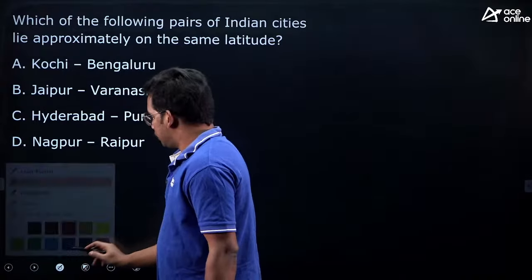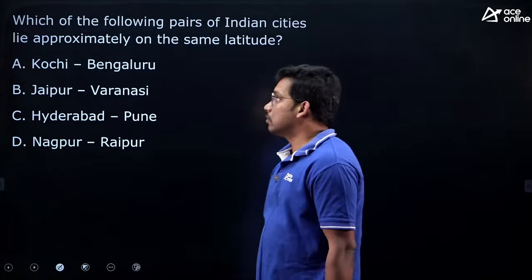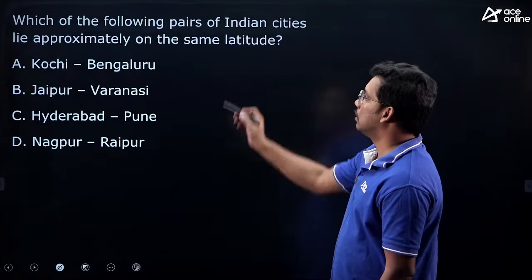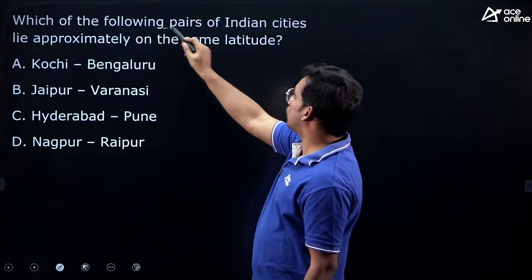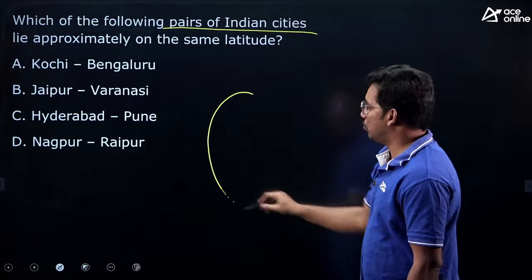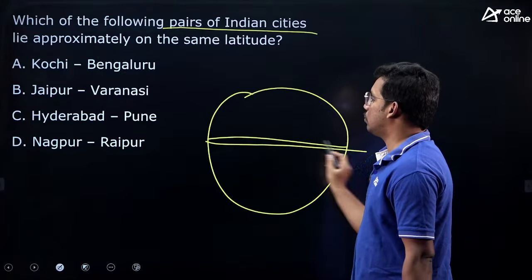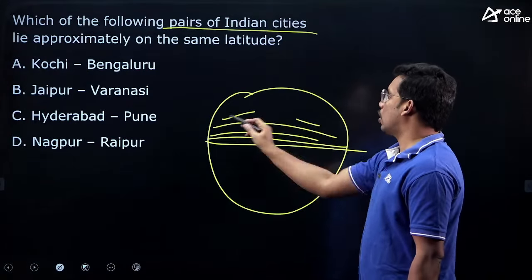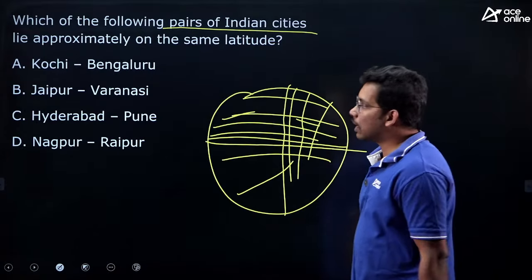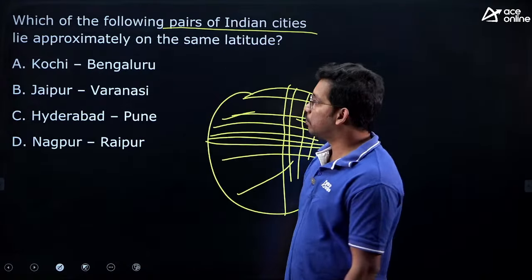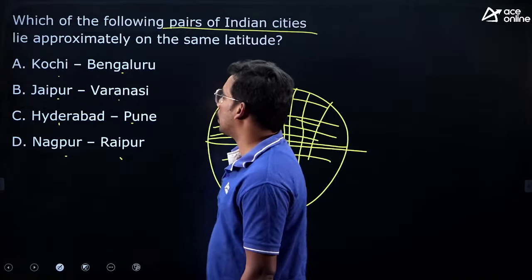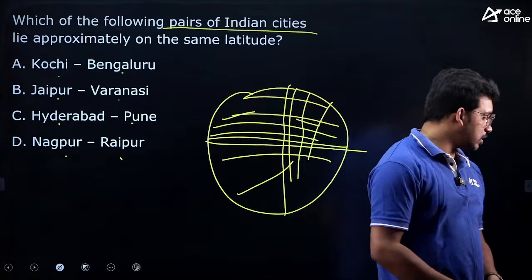Next one, a very tricky question, but those who get application based questions can easily answer. Application based knowledge: which of the following pairs of Indian cities lie approximately on the same latitude? Latitude means what? Equator, 1 degree, 2 degree, 3 degree. These are latitudes, these are longitudes, right? They have given pairs of cities: Kochi, Bengaluru; Jaipur, Varanasi; Hyderabad, Pune; Nagpur, Raipur. Which are located approximately on the same latitude?